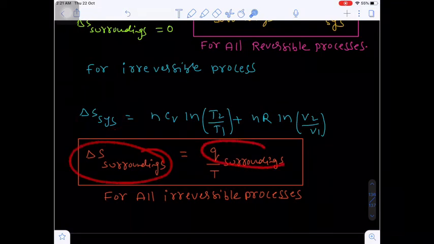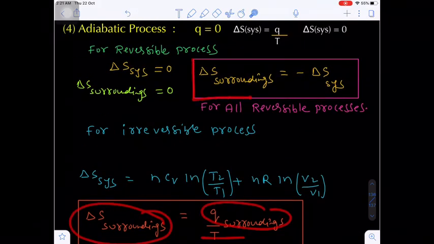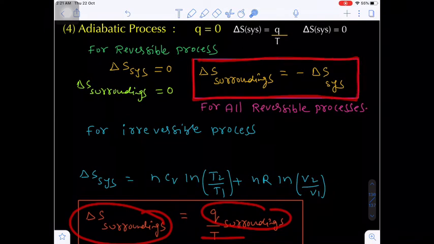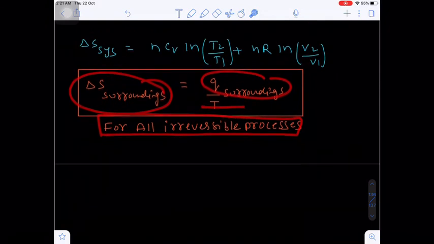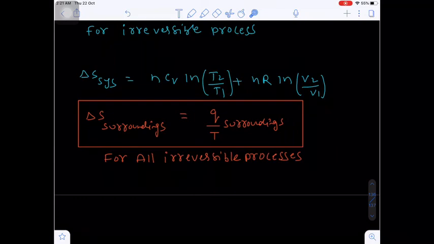What is the change in entropy of the surroundings? That will be equal to Q surrounding by T. This Q surrounding by T is valid for all irreversible processes. Now delta S surrounding will be equal to minus delta S system; this is valid for all reversible processes. Are you getting my point? So in the next class, we are going to discuss numericals regarding the calculation of change in entropy.